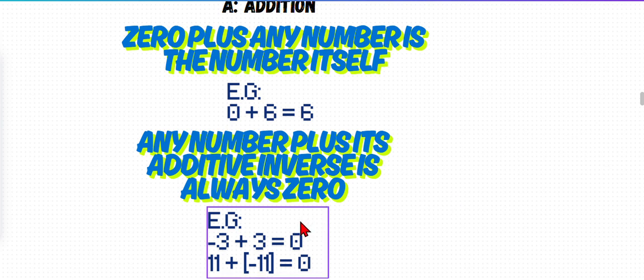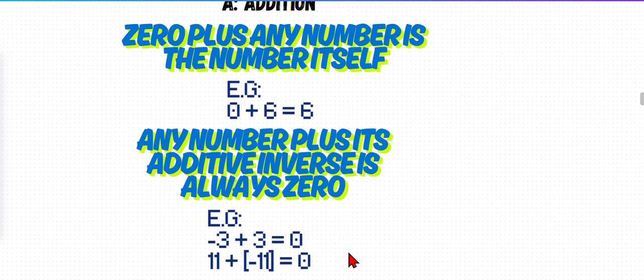If you see according to the calculations, plus into minus is minus, as we know. And when you subtract 11 from 11, it's always 0. So that makes sense.